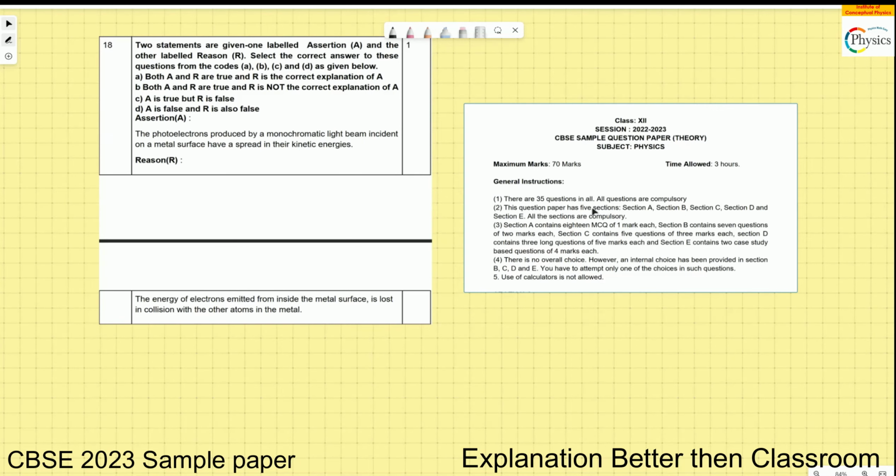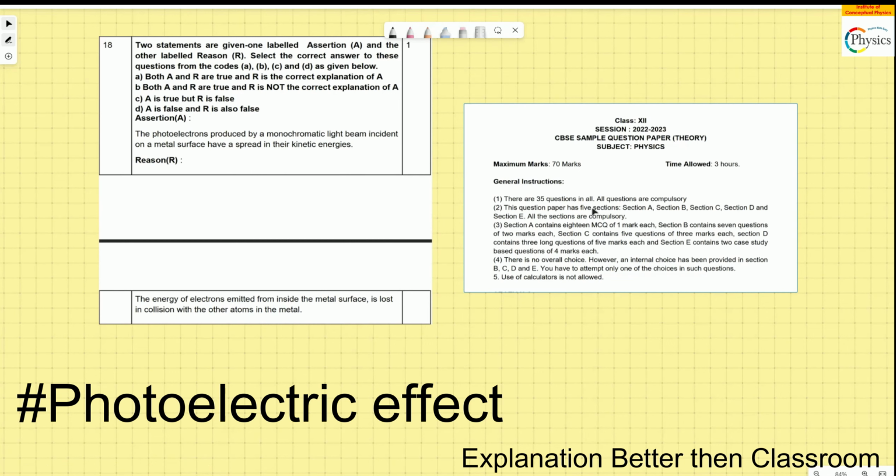All right, good morning. This is a very nice question from the Photoelectric Effect. It is a fantastic reasoning question, and it's pretty deep in nature. It's not a shallow question where you can just read an answer. It is really deep, and I would love to explain this question to you. So let's read the question.